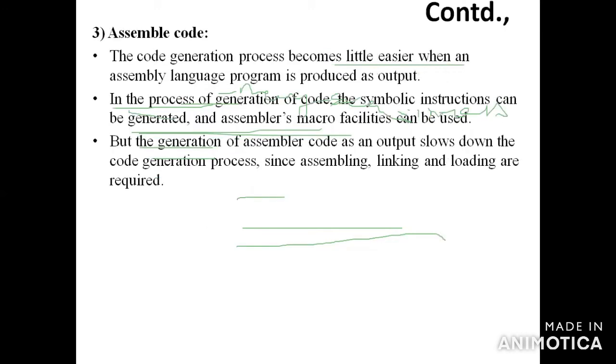The third part of the object code forms is assembler code. What is assembler code? In assembler code, assembly language is produced as the output. The code generation phase can be slowed down, since assembling, linking and loading are required for assembly code. But symbolic instructions can be generated, and you have to check the micro capability options.